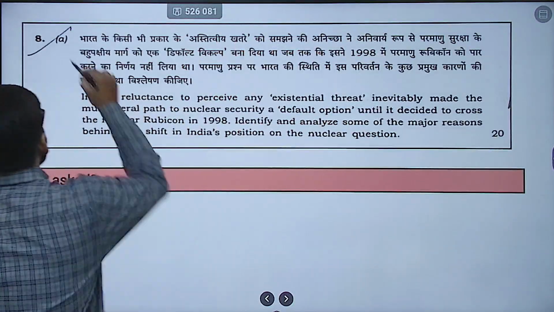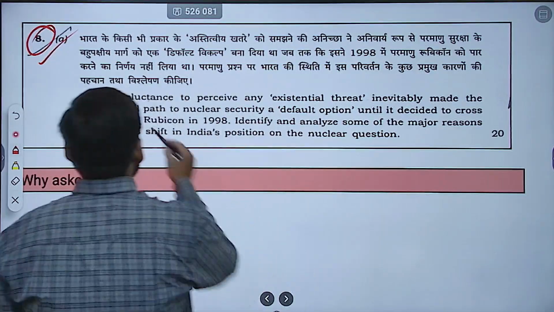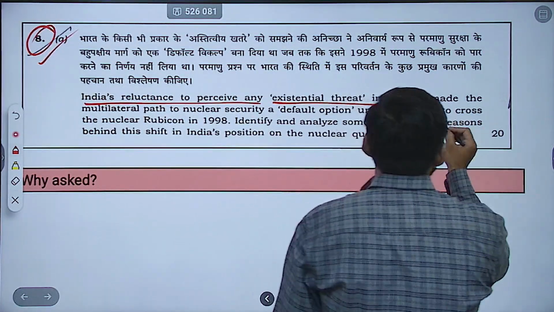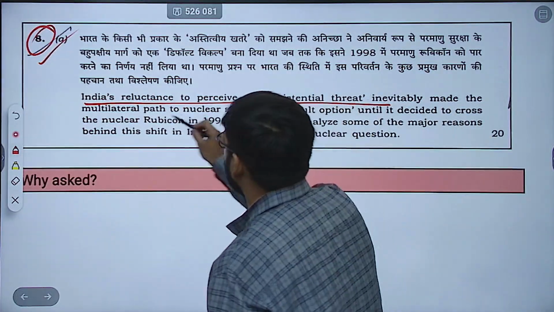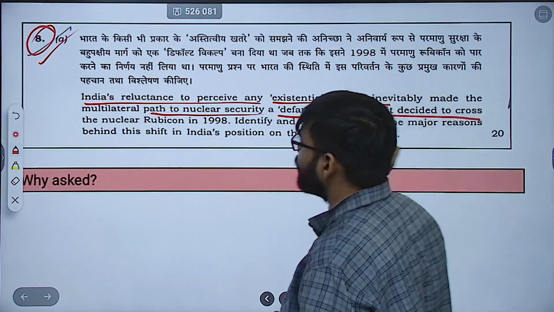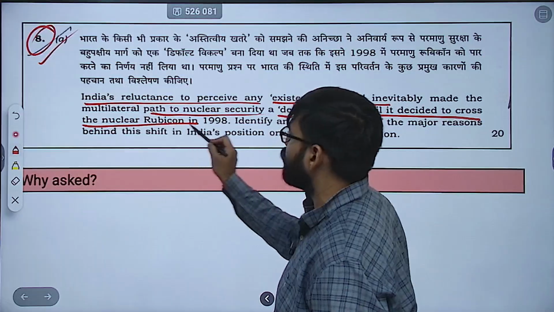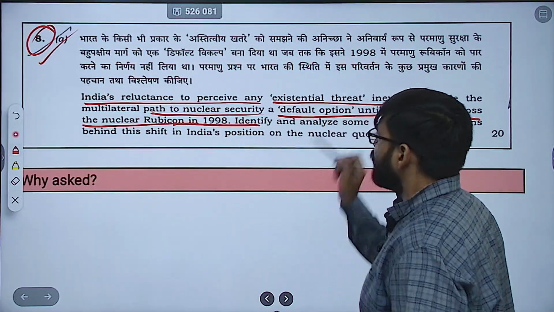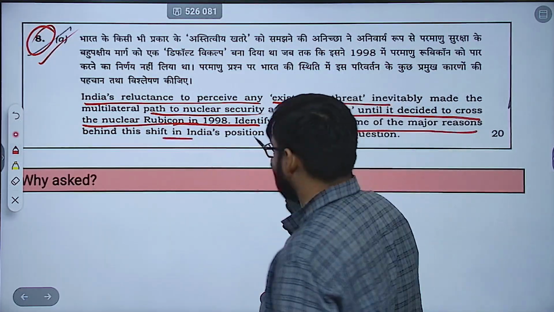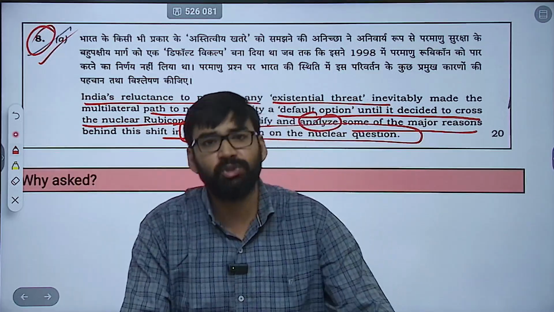Then the last part, the eighth question. India's reluctance to perceive any existential threat inevitably made the multilateral path to nuclear security a default option until it decided to cross the nuclear Rubicon in 1998. Identify and analyze some of the major reasons behind this shift in India's position on the nuclear question.